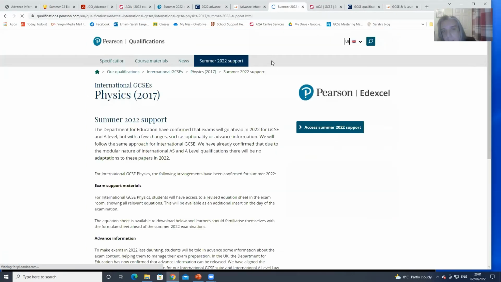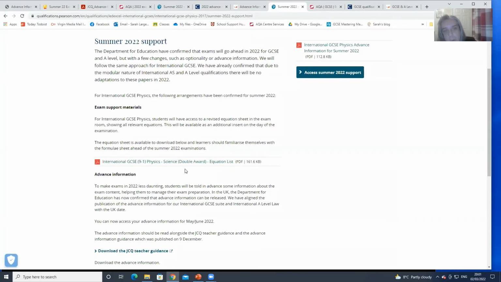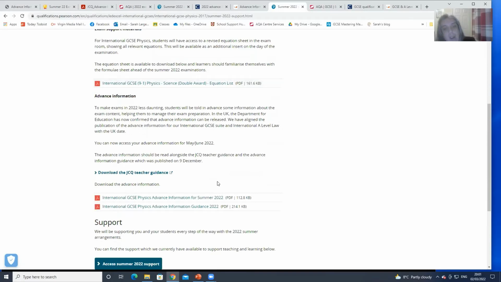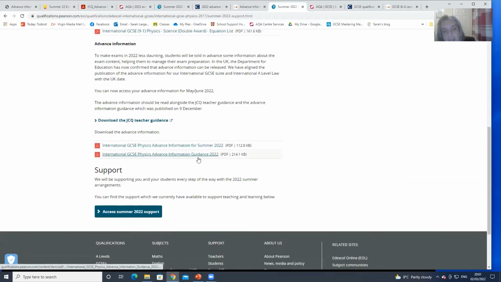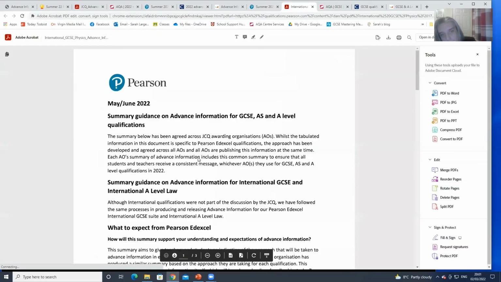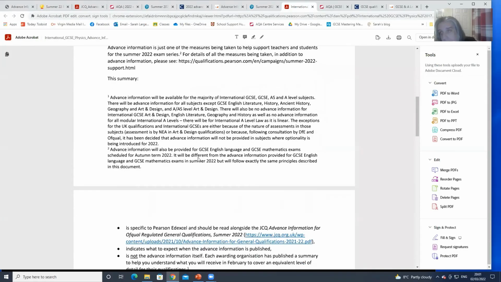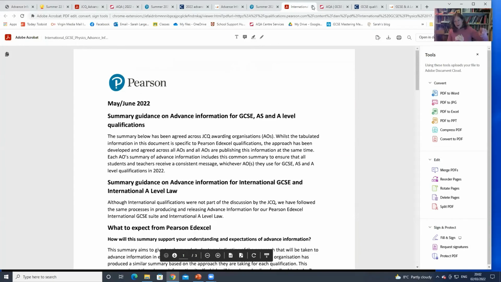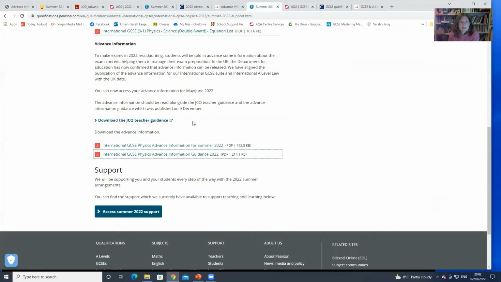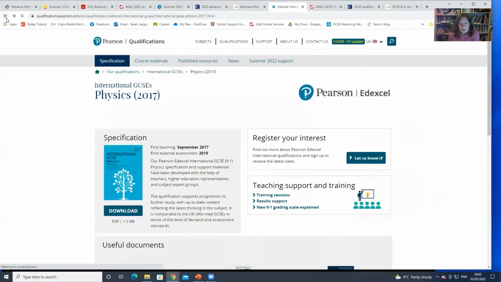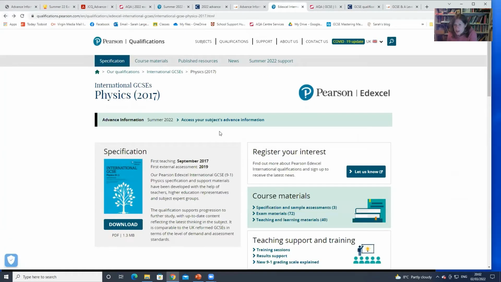So you click on 2022 support, you can see exam support materials, and you've got an equation list. This is for international GCSE physics and for the double award, because of the way the double award works, it would be in the same paper. And then you can see they've got guidance for it. This was prepared before the... if you go back to the main spec for physics, under teaching and learning materials, I think,